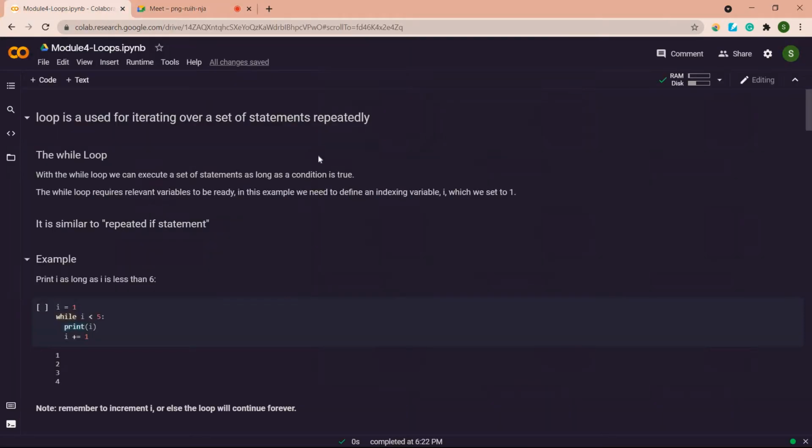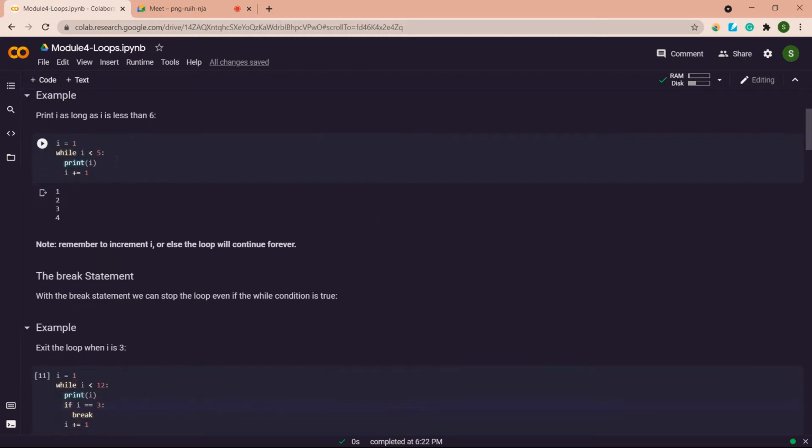Okay. So we have discussed how these loops work in the theoretical part. Now we'll be seeing it in practical. We have two loops, while loop and for loop. First we'll be seeing how the while loop works. A while loop executes the code present in the body of the loop until the given condition is true. So this is the first example.